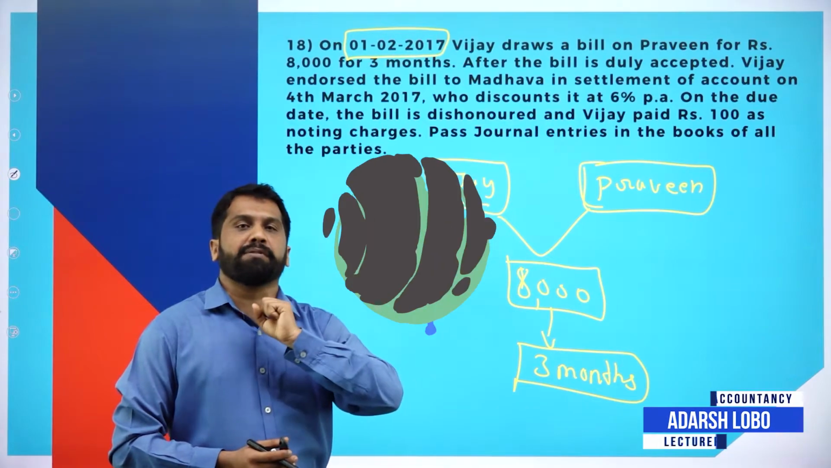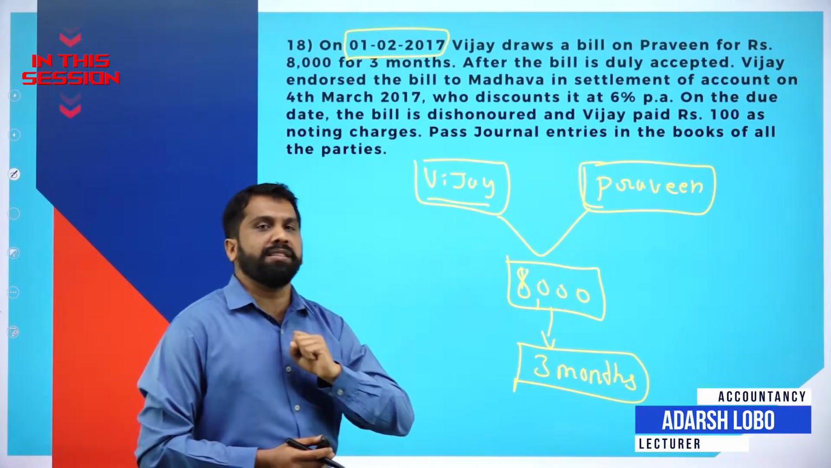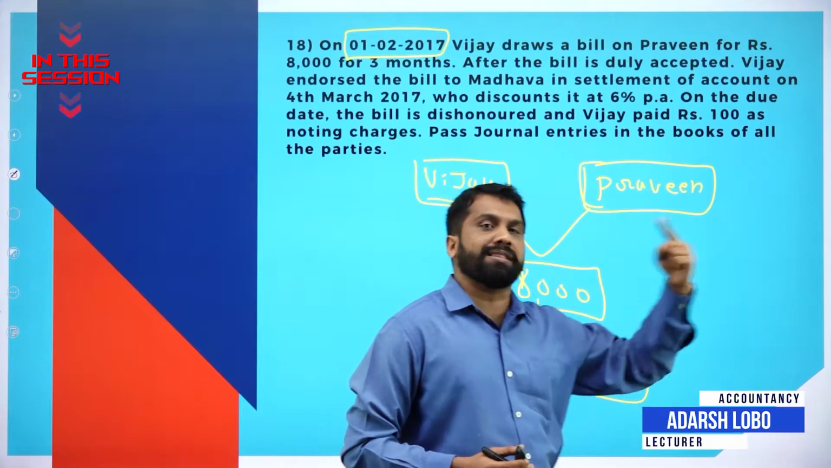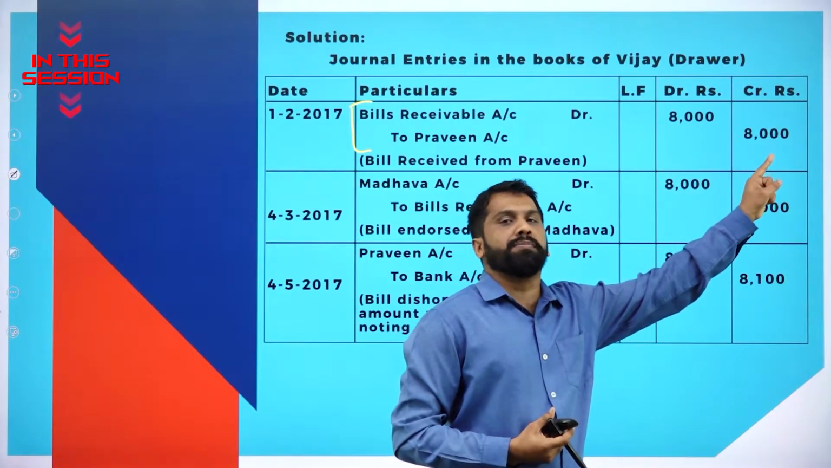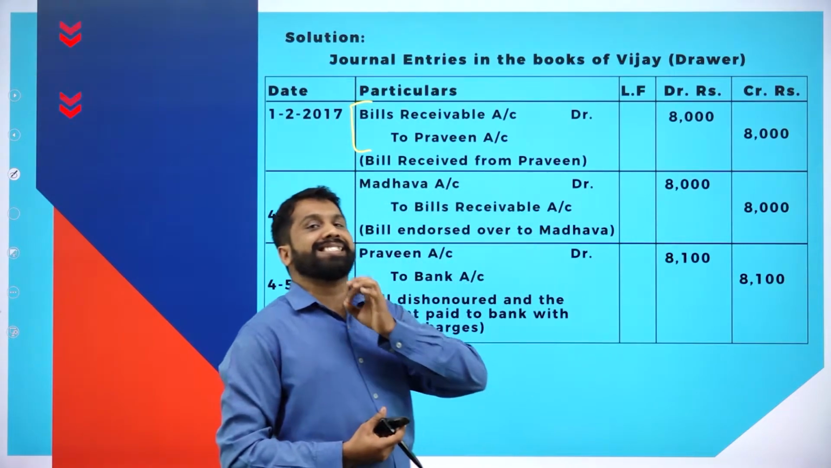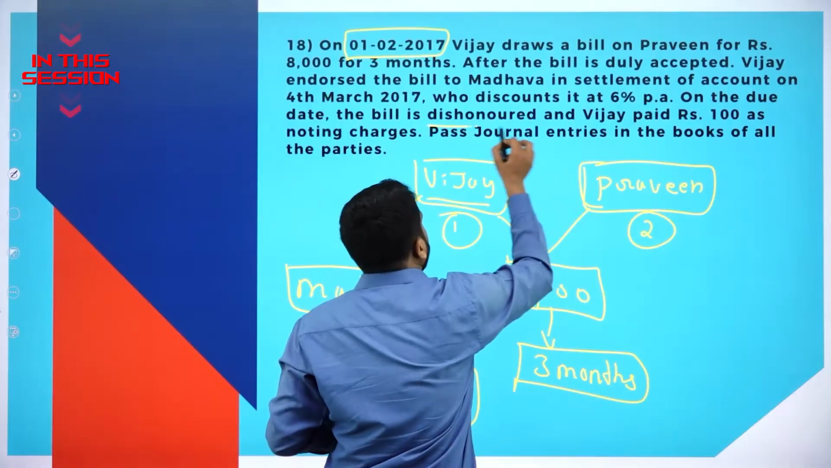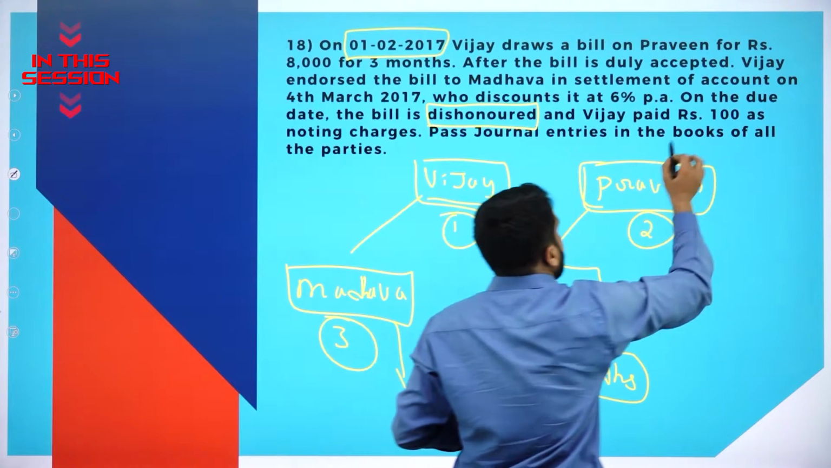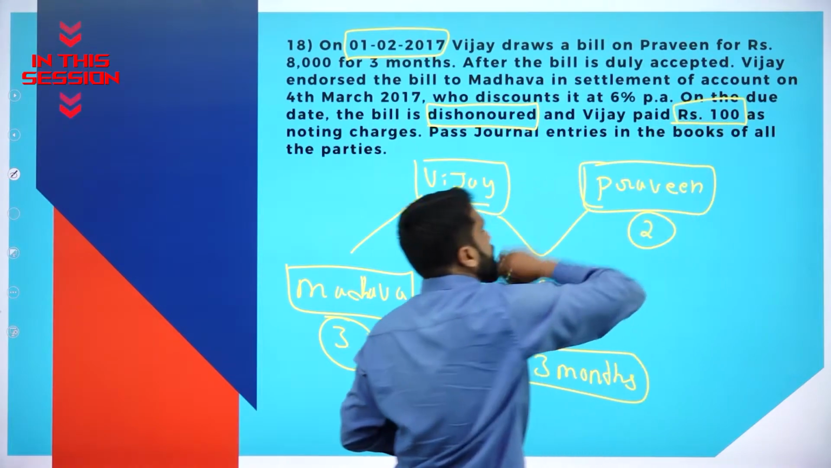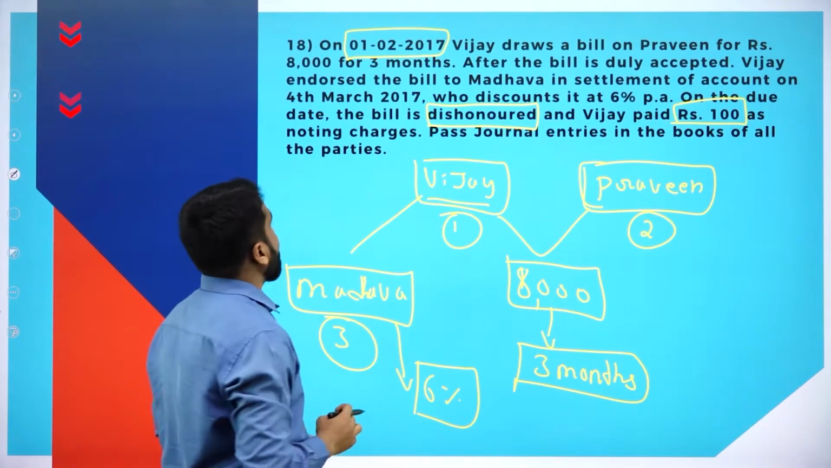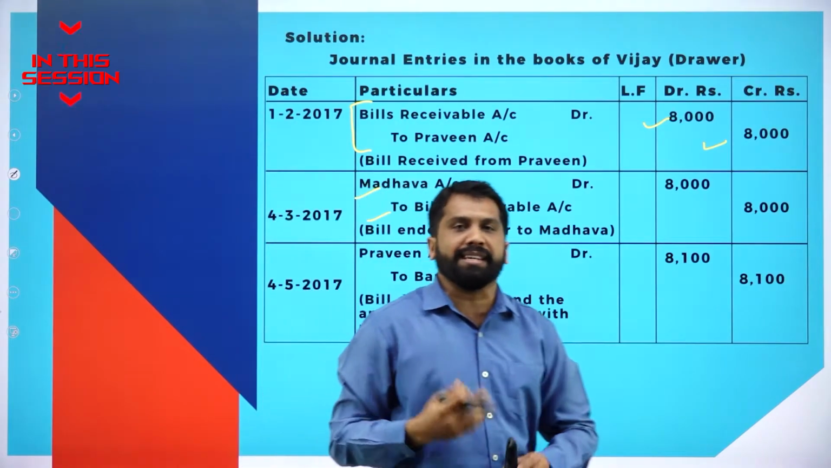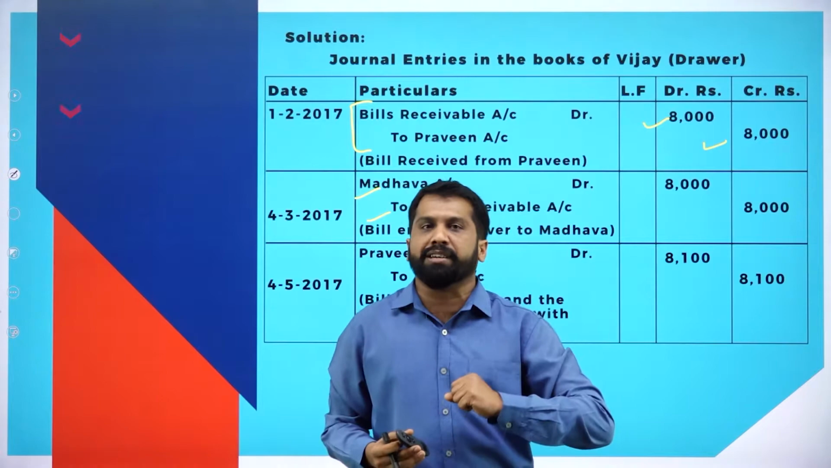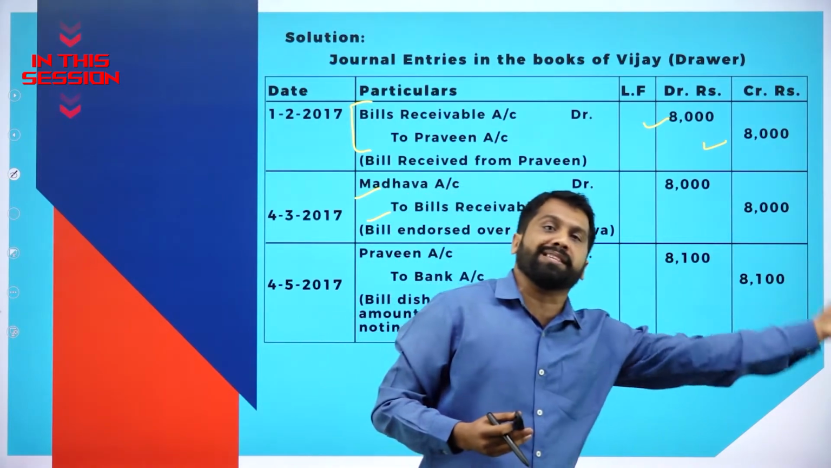If you find a word called endorsed, it means it is transferred to a third party. We are doing journal entries in the books of drawer, meaning the drawer is the seller. Now, you have the concept called dishonor and you have noting charges of rupees 100. Madhava to bills receivable. What did the owner do? He collected the bill from the customer. He has endorsed it to a third party.